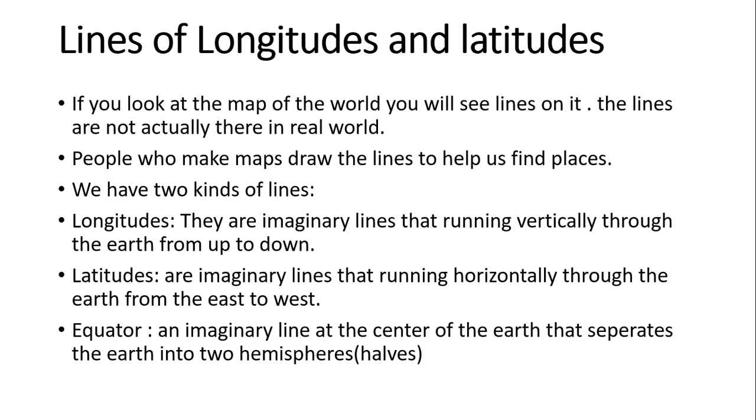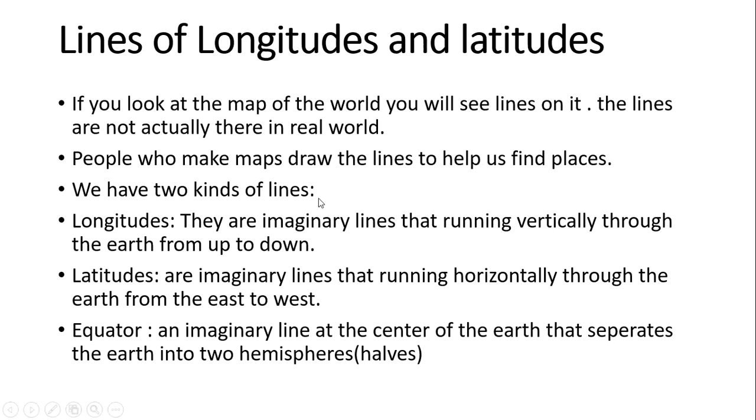So today we have longitudes, latitudes, and the equator. These are lines on the earth to divide the earth and to help you find places. They are imaginary, not real.